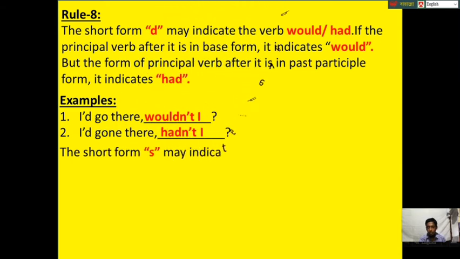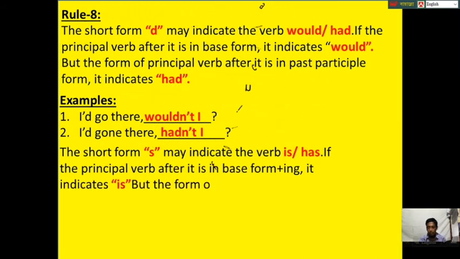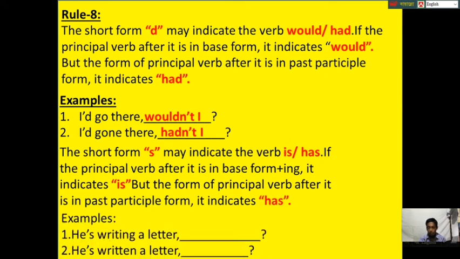The short form 's may indicate the verb is or has. If the principal verb after it is in base form plus ing, it indicates is, but if the principal verb after it is in past participle form, it indicates has. For example, he's writing a letter. Here after the short form we see verb plus ing, so the tag question will be isn't he.